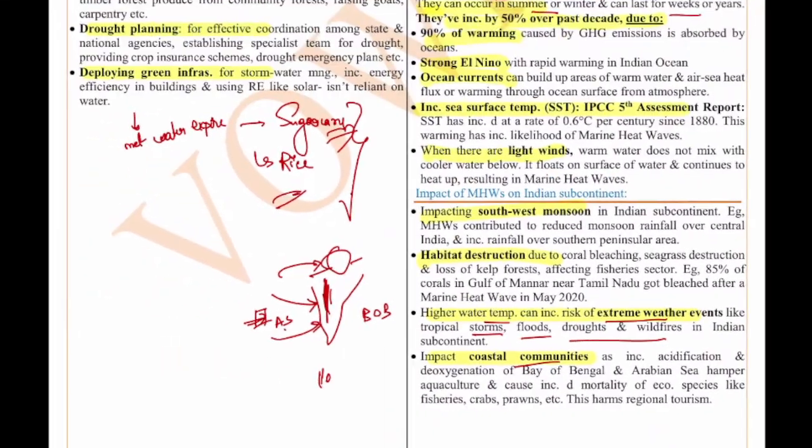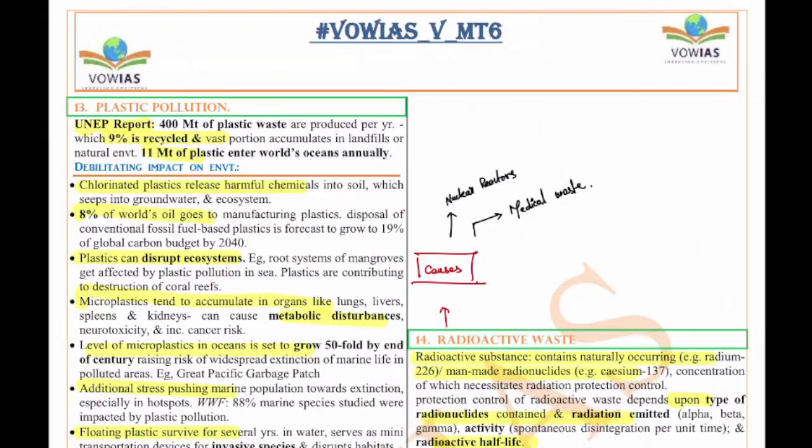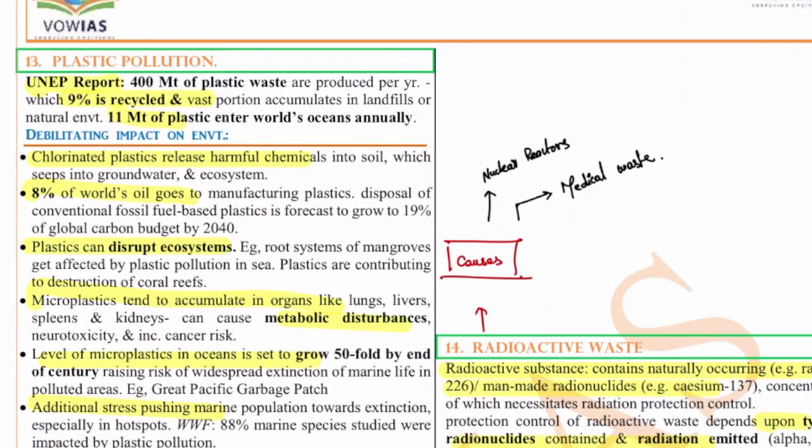Now let's move on to the next question, the 13th question, and this question is on plastic pollution. According to the UNEP report, 400 million tons of plastic waste are produced per year, out of which 9% is recycled, and a vast portion accumulates in landfills and the natural environment. 11 million tons of plastic enter the world ocean annually. We also know the Great Pacific Garbage Patch.